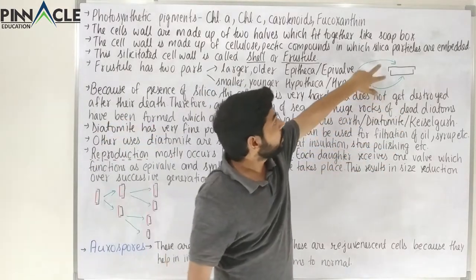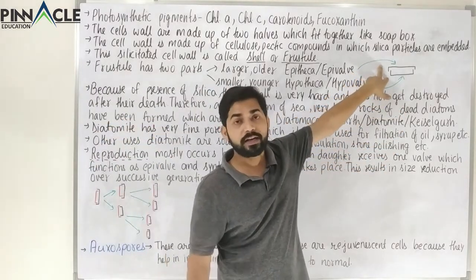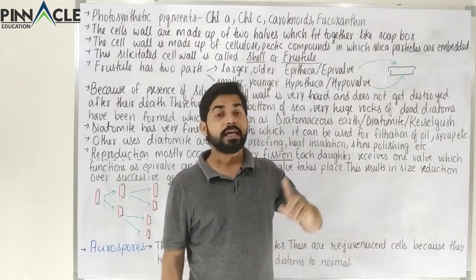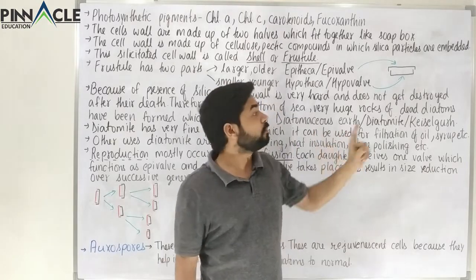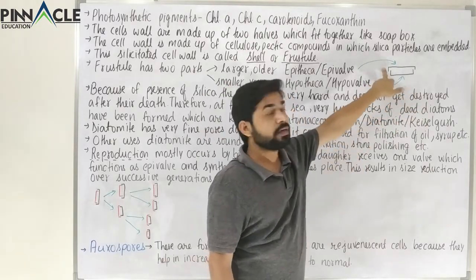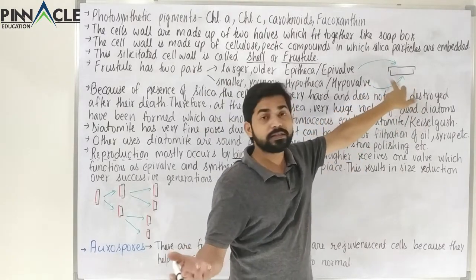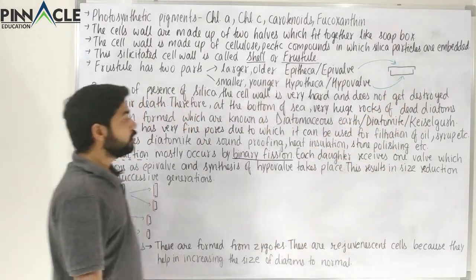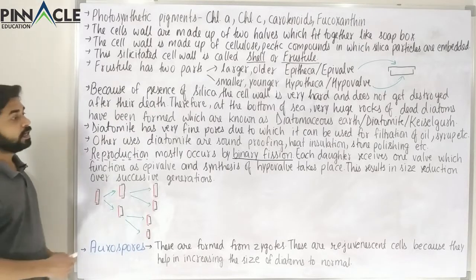Now we see that there are two valves, epivalve and hypovalve. So when binary fission occurs, each daughter will receive one valve: one daughter will receive one epivalve, and the other daughter will receive one hypovalve. Now we will study that with the help of this diagram.